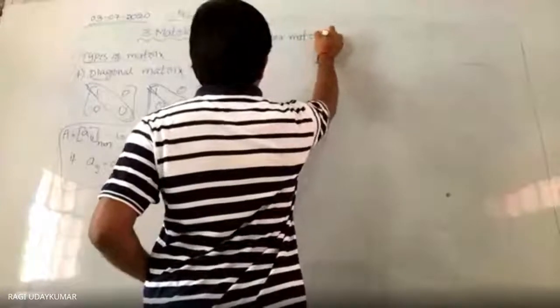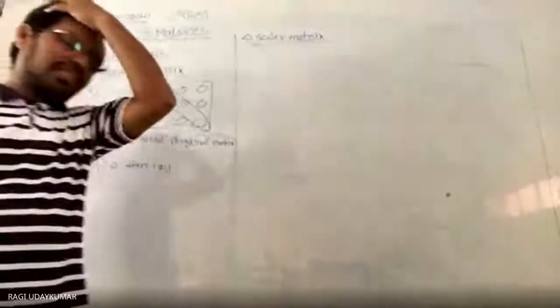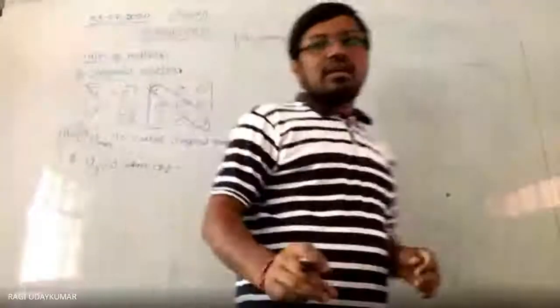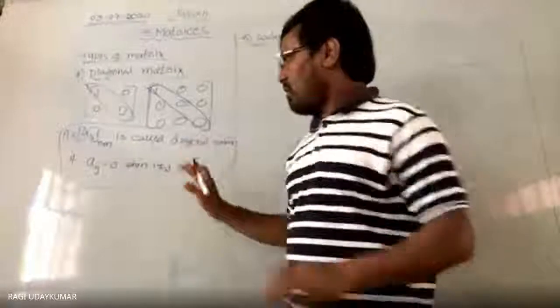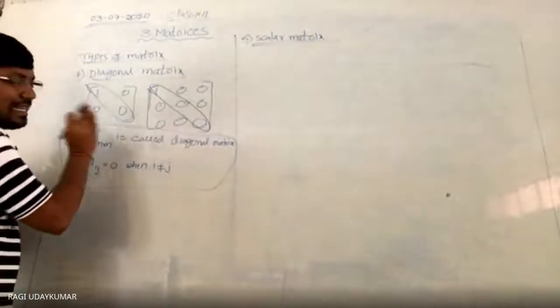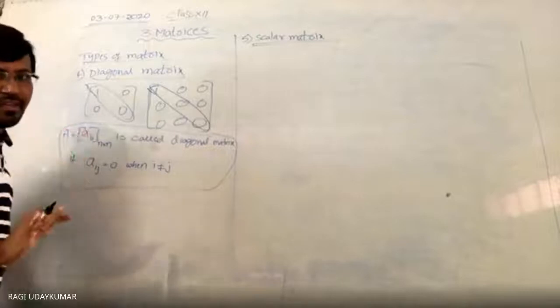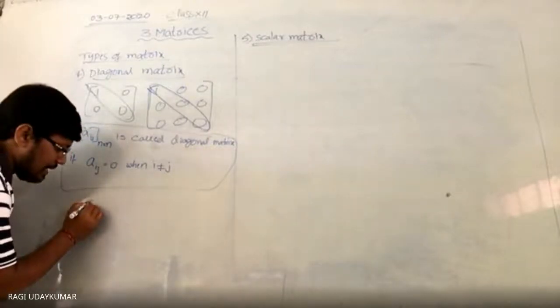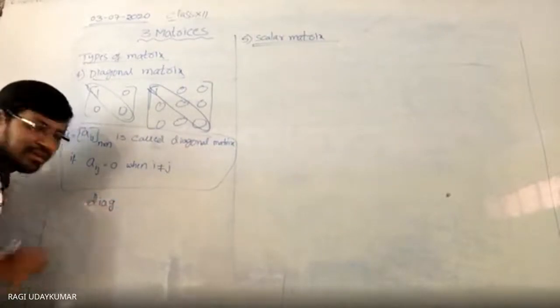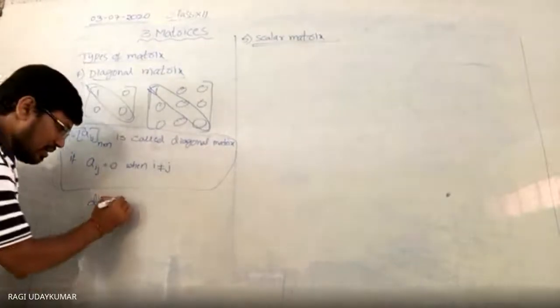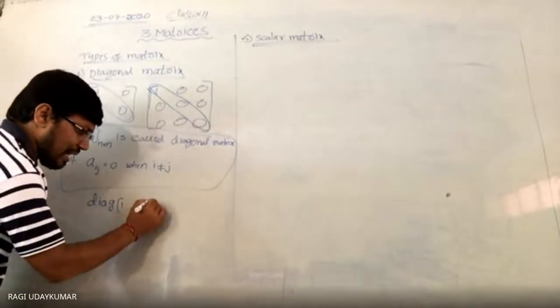Scalar matrix. Scalar matrix is nothing but all the principal diagonal. I forgot to tell you one thing: this diagonal matrix can also be written in another way. Write diag, suppose 1 2 3.